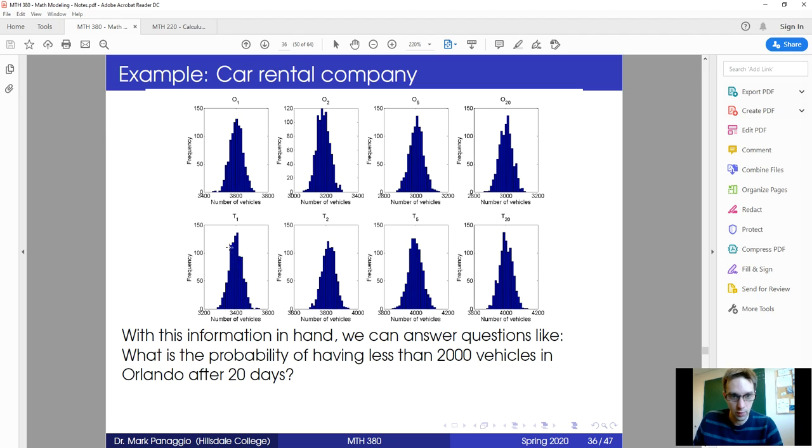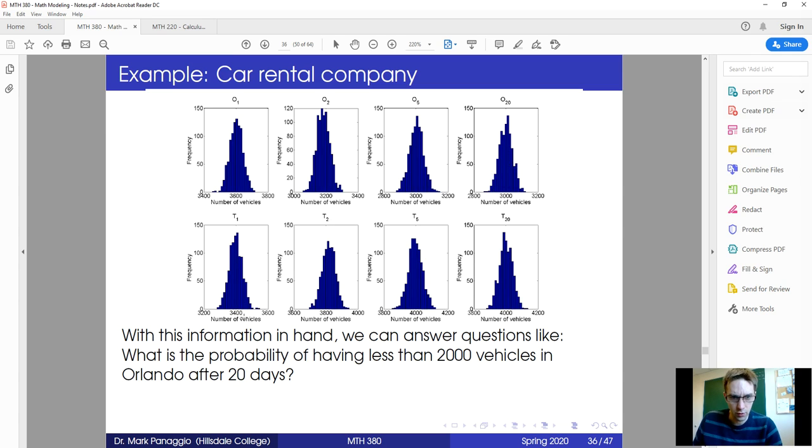And then for Tampa, we also get a nice distribution here. As time goes on, you'll notice that the distribution changes. The middle of the distribution after one day is 3,600. After 2 days, it is 3,200. After 5 days, it's 3,000. And after 20 days, it's still somewhere around 3,000. So it seems like it's settled down by that point.